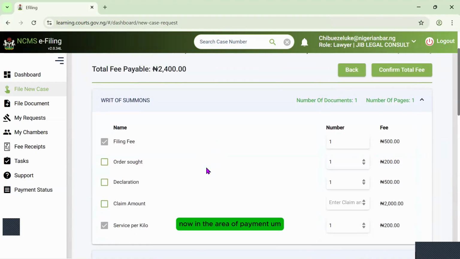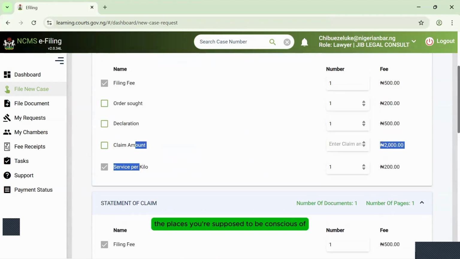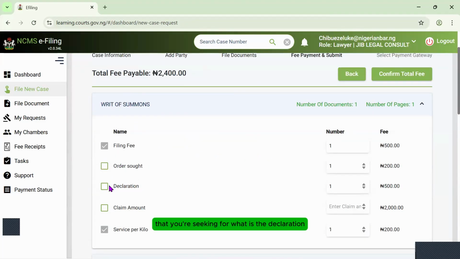Now, in the area of payment, there are some of the names of the documents that are already highlighted. You don't need to do anything on this aspect of filing fees, your service per kilo, your filing fees for your statement of claim, and all these other documents. The places you're supposed to be conscious of are these three. What are the orders that you're seeking? What is the number of declarations you want to make in the case, and what is your claim amount? Now, on your endorsement, to be submitted on the writ.